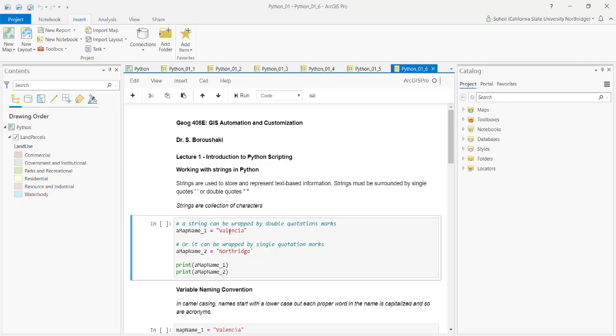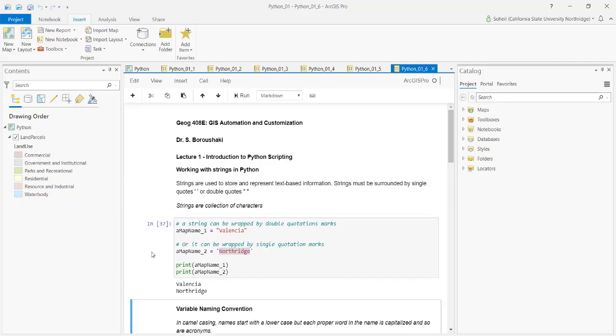And look here, Valencia is wrapped by double quotes and Northridge is wrapped by single quotation marks. Both of them are valid and okay for Python. If I go and press shift enter, it runs and outputs my strings.